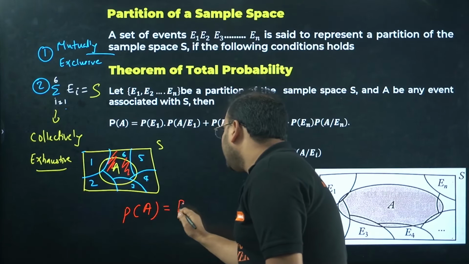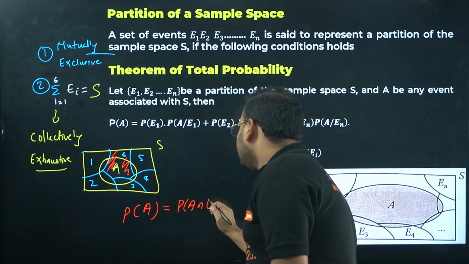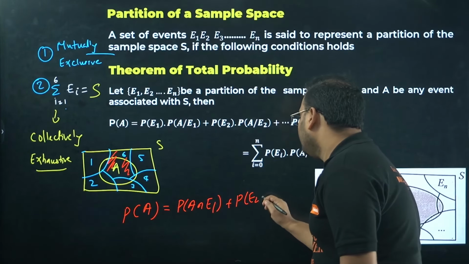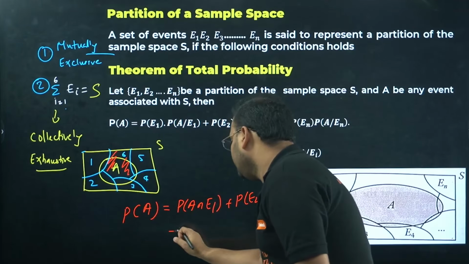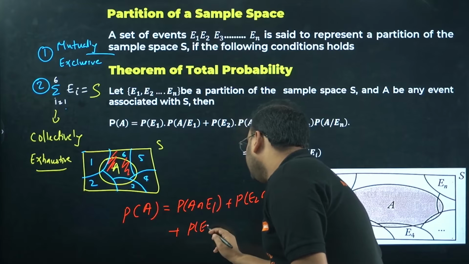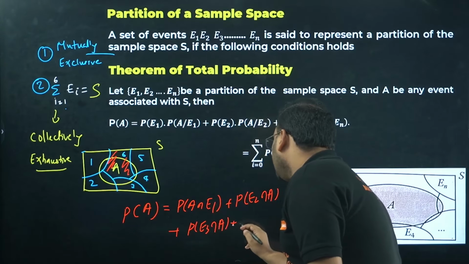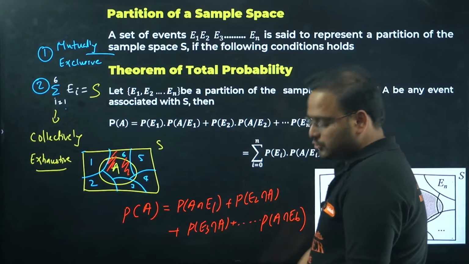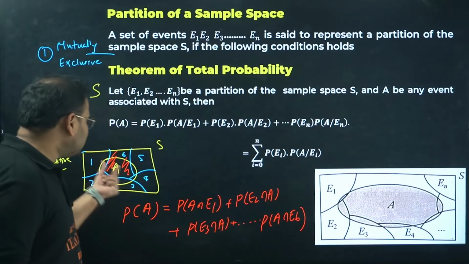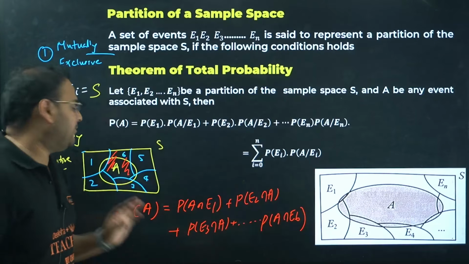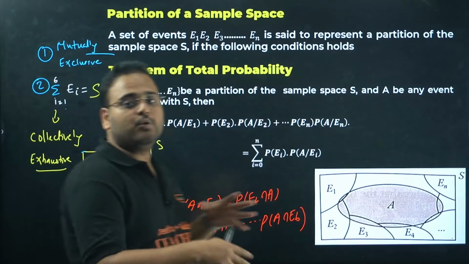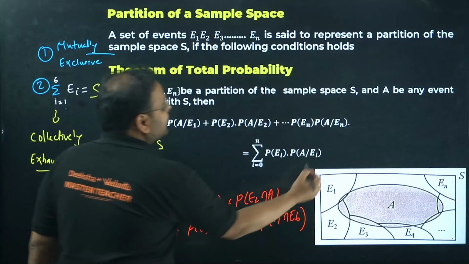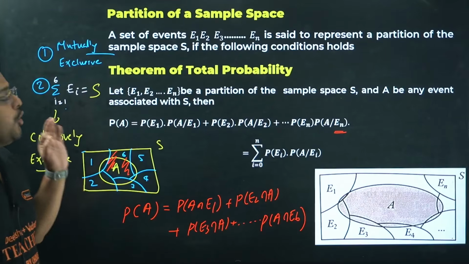Probability of the event A intersection with E1, plus intersection of E2 with A, plus intersection of E3 with A, and so on up to intersection of E6 with A. So to write the probability of the event A, I have to take the intersection of event A with all these partitions E1, E2, E3 till E6. In this case, I have taken En, so we go all the way till En. This is the expression for your total probability.